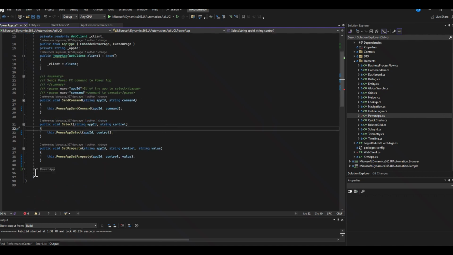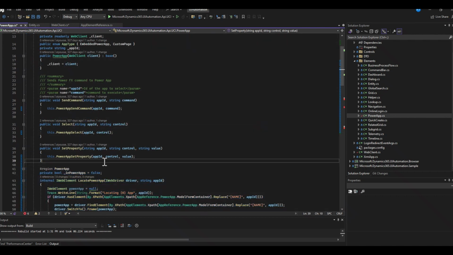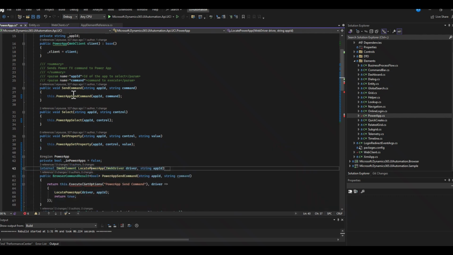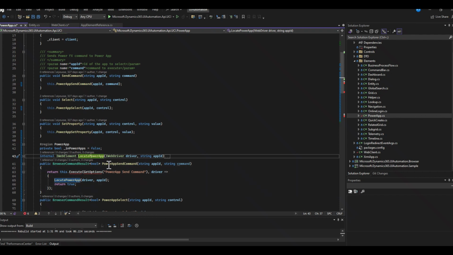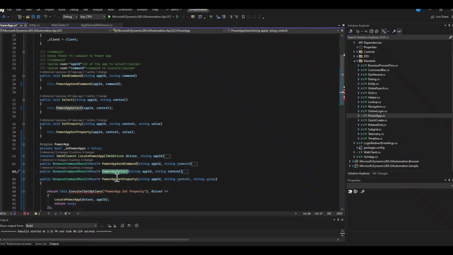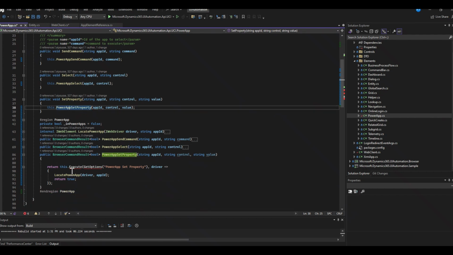Power App now has an internal method called locate Power App, one called Power App send command, Power App select, you can see it highlighted, Power App set property, you can see it highlighted. We still have some errors, and I'll fix that.